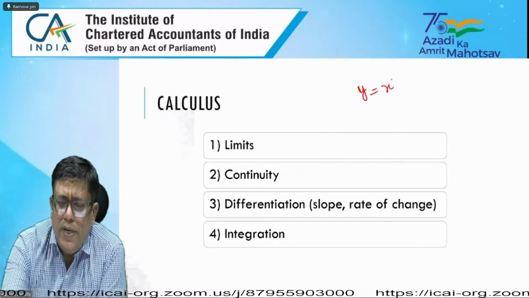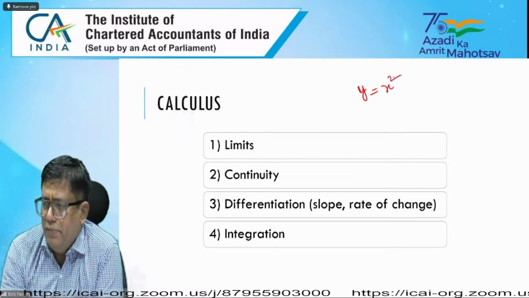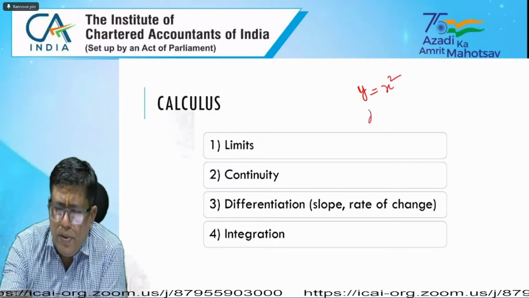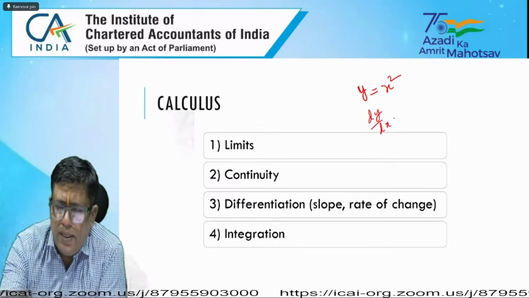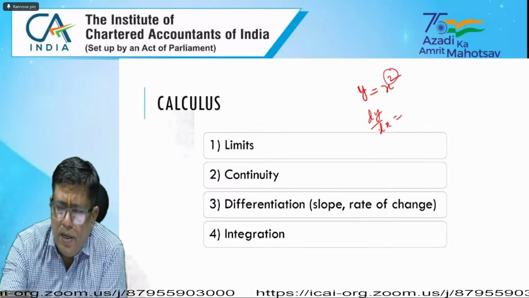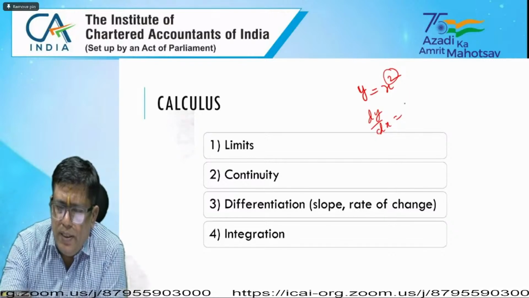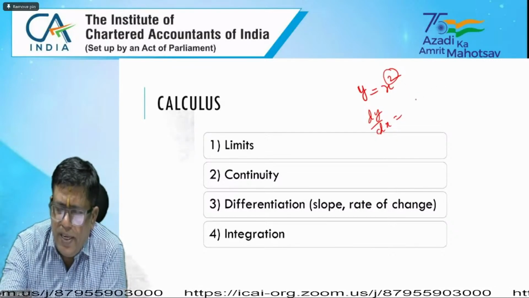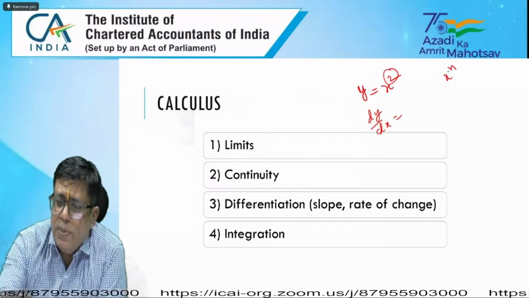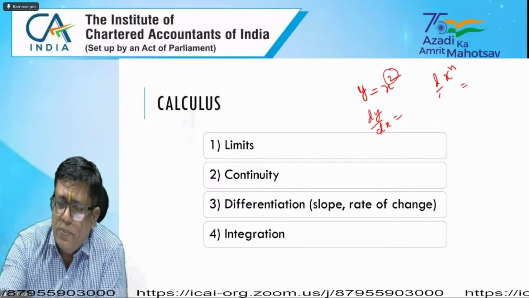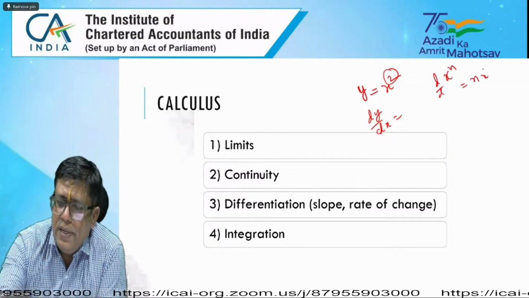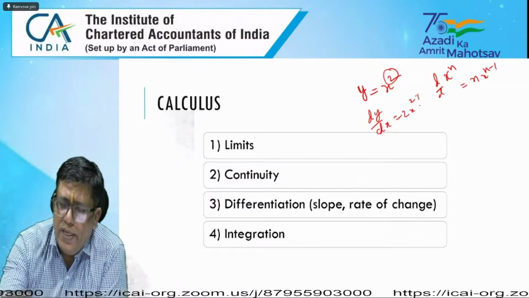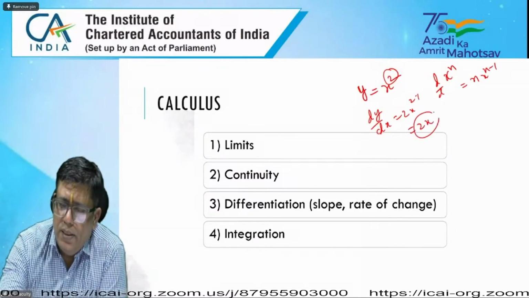Suppose y equals x square is given. If you want to differentiate with respect to x, the exponent would be n. You know very well d by dx of x power n equals n into x power n minus 1. So here, 2 into x power 2 minus 1, which is 2x.